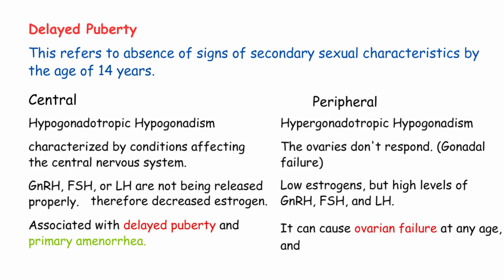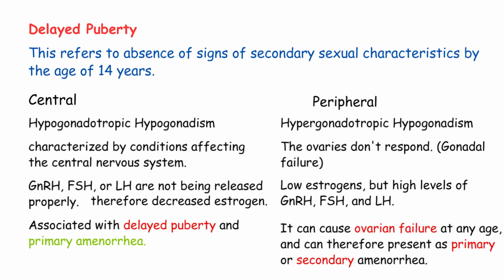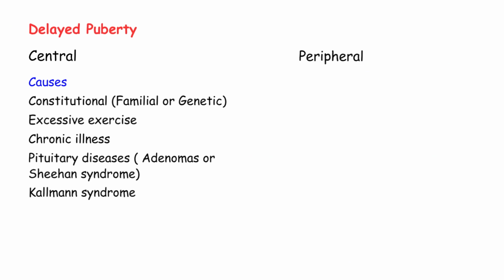It can cause ovarian failure at any age and can therefore present as primary or secondary amenorrhea. Primary means never had periods. Secondary means periods stopped after starting. Let me explain the causes. First, ovarian failure from various reasons like chemotherapy or radiation. Cancer treatments can damage the ovaries permanently.